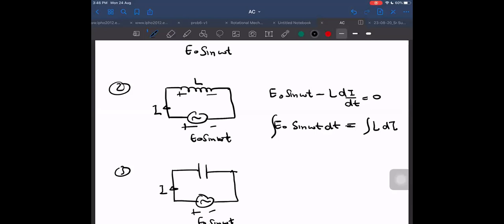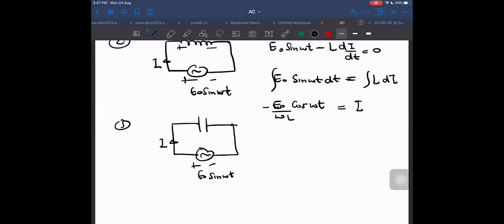What I will be getting here? I will be getting E naught cos omega t with a minus sign, divided by omega, and L will also come to the denominator, and it will become I. But now I will do something here. I want to write in terms of sine only. In terms of sine, how can I write it? I can write sine omega t minus pi by 2 divided by omega L is equal to I.